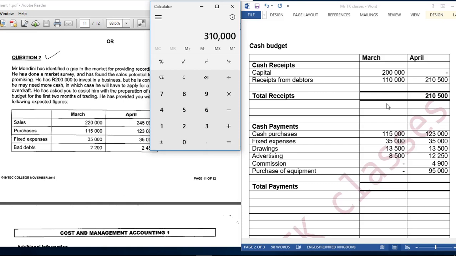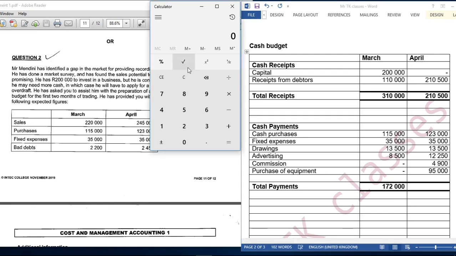We are going to get 310,000. Okay. Then now we add our payments. So we are going to say 115,000 plus 35,000 plus 13,500 plus 8,500. We are going to get 172,000.